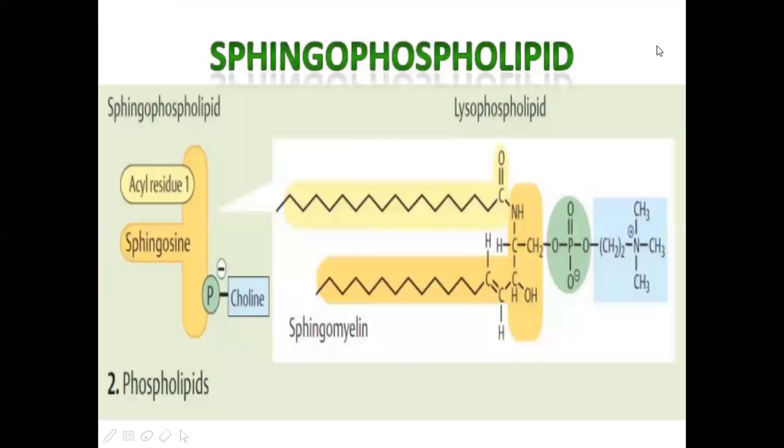Next is sphingophospholipids. What are sphingophospholipids? Sphingophospholipids have a sphingosine molecule. On one side an acyl residue is attached, and on the other side phosphorus and choline are attached. In the second compound, that is sphingomyelin, we can see the fatty acids along with this phosphate group attached.